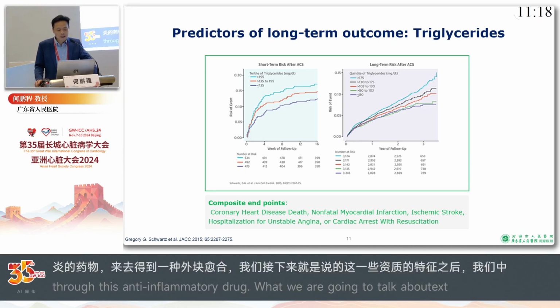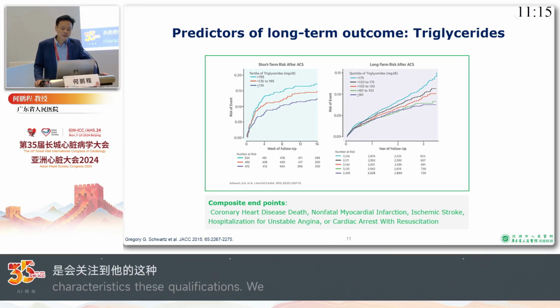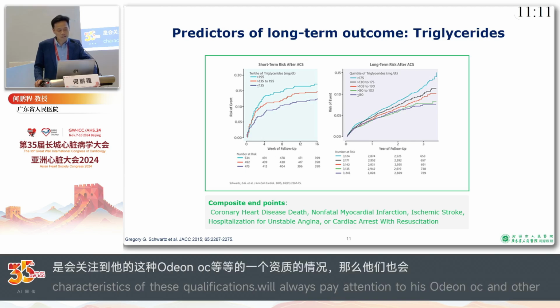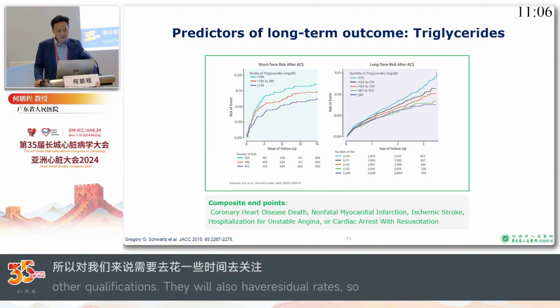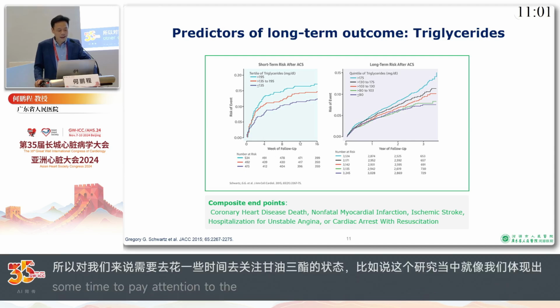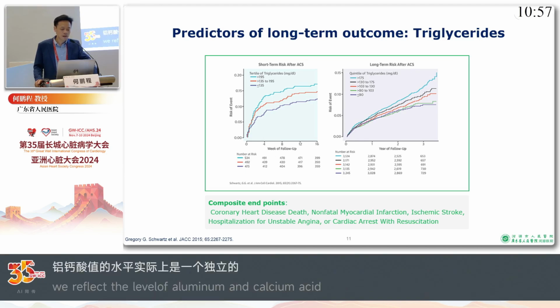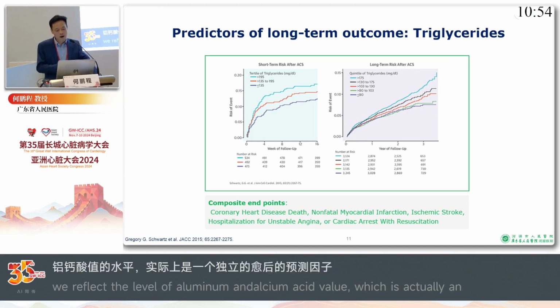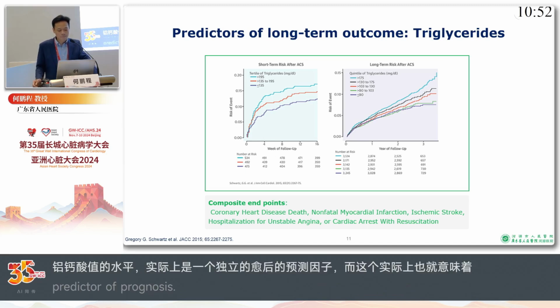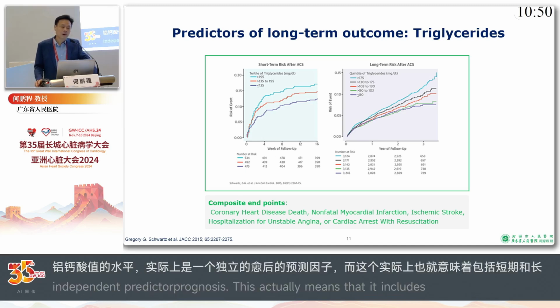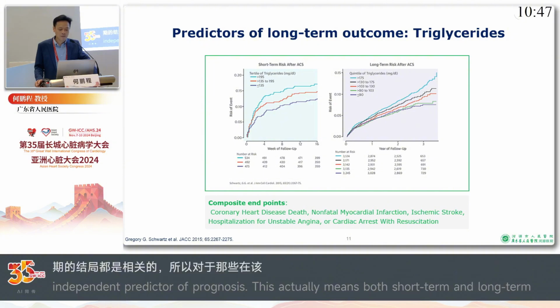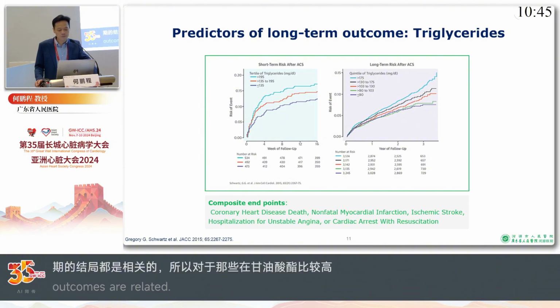And then when we talk about lipid profile, we always pay attention to LDL-C. But now we have seen lots of patients with residual risks. So I think it's time for us to pay some attention to triglyceride as well. This study shows us that triglyceride level is an independent predictor associated with both short-term and long-term outcome. For patients with higher triglyceride levels, the long-term outcome is worse than those with lower triglyceride levels.